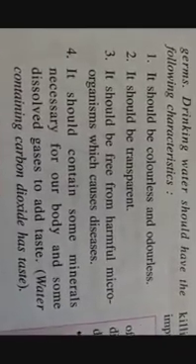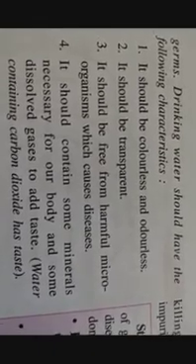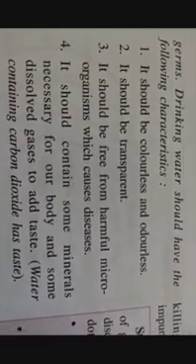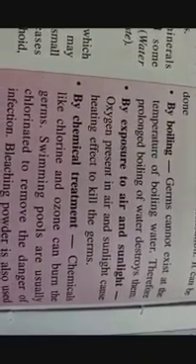It is odorless and transparent. It has some taste, and this taste comes from the dissolved gases and minerals which are necessary for our body.